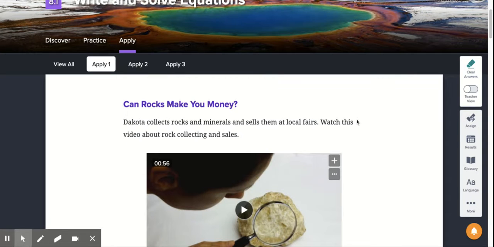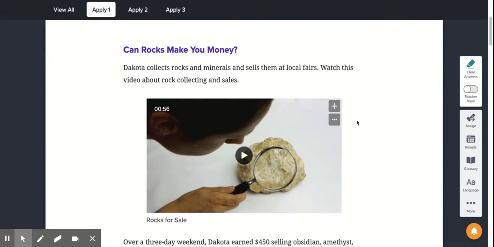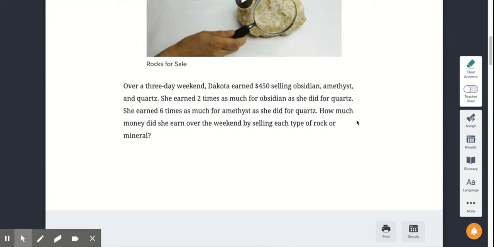Your apply task says, can rocks make you money? Dakota collects rocks and minerals and sells them at local fairs. Watch this video about rock collecting and sales. Over a 3-day weekend, Dakota earned $450 selling obsidian, amethyst, and quartz. Okay, so these are types of rocks.